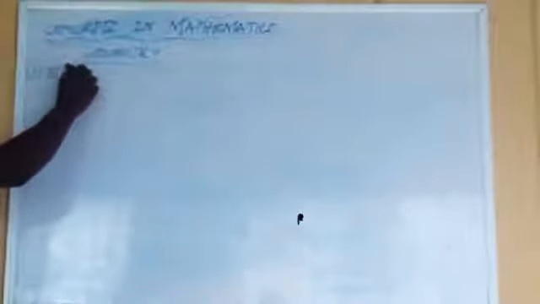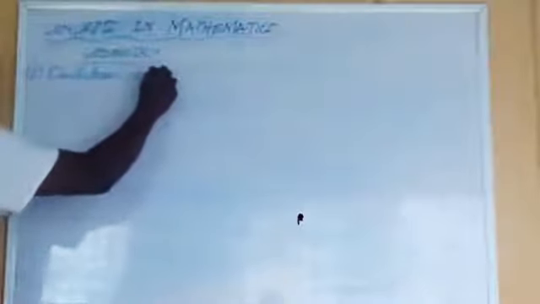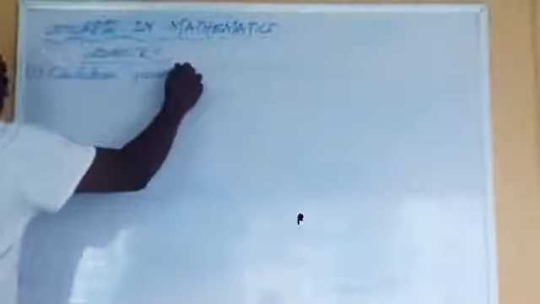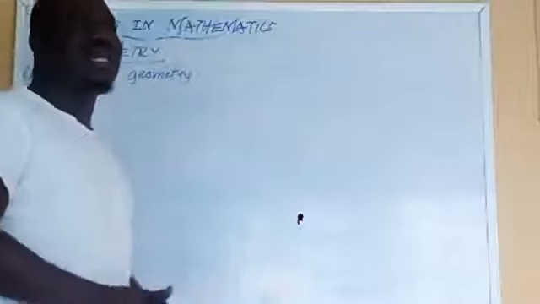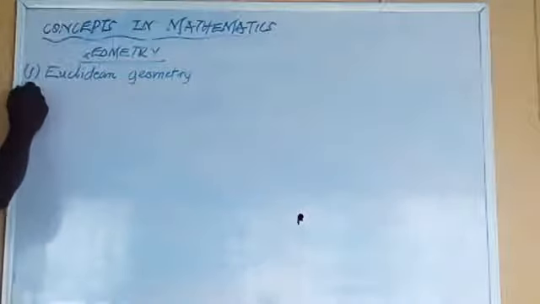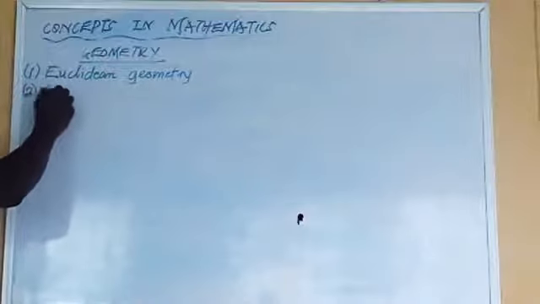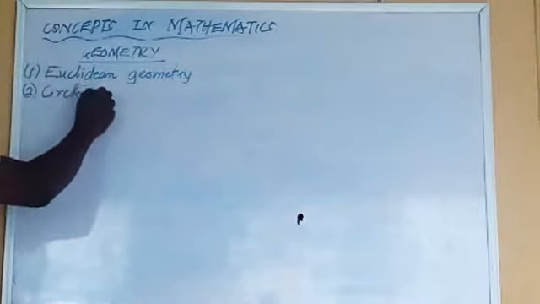So the first thing here is what we call Euclidean geometry. All this one, I won't talk much on this. It's like talking about vertical opposite angle, alternate angle, adjacent angle, corresponding angle, angle at a point, and so on like that. So that's one A. Number 2 is circle geometry.